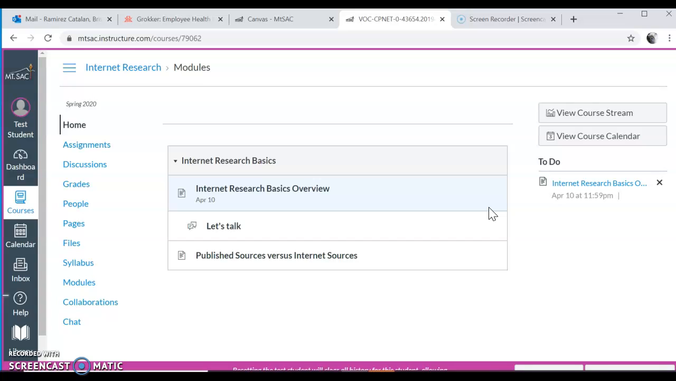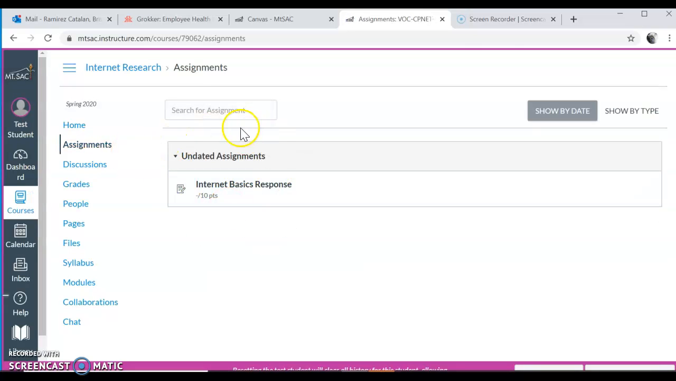I have seen some of you asking for help in regards to how to access your classes, okay? So once you click on the dashboard and then you click on the class, this is what's going to come up. Okay, so this is for internet research. So this is your home. If you have any assignments, then this is where they come up.